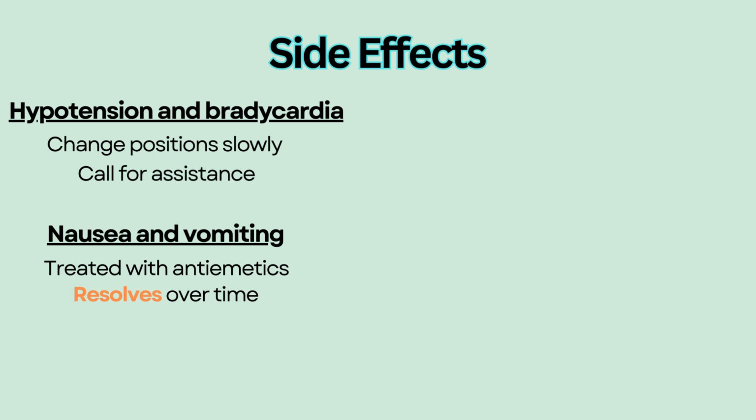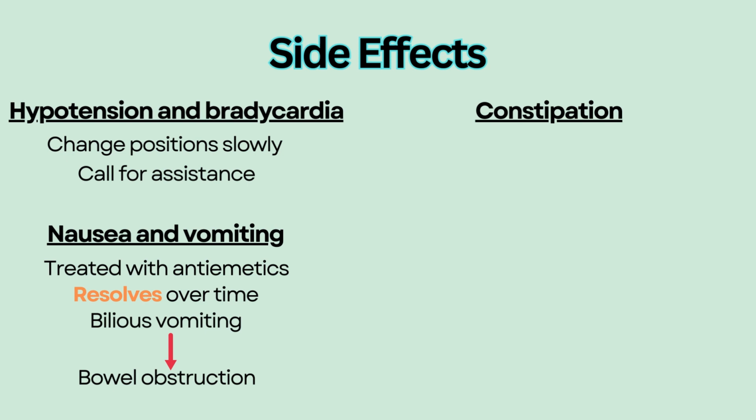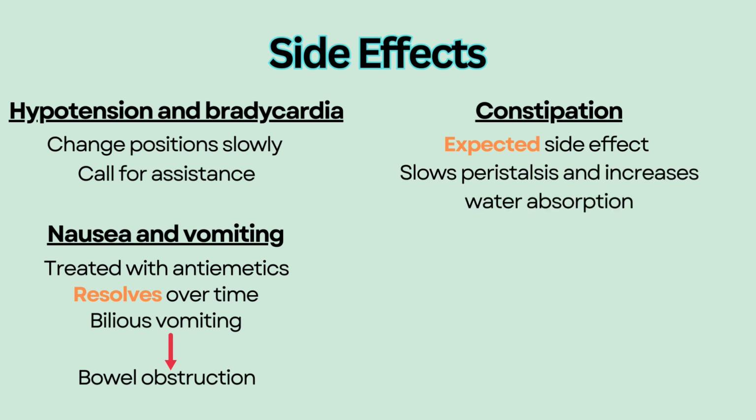However, if the patient experiences bilious vomiting, providers should be notified because this is indicative of a bowel obstruction. Constipation is an expected side effect. Opioids bind to opioid receptors in the intestine, which slow peristalsis and increase water absorption, leading to constipation.